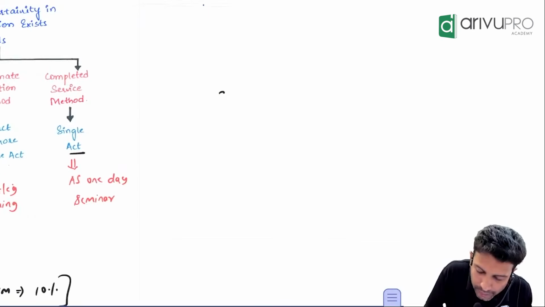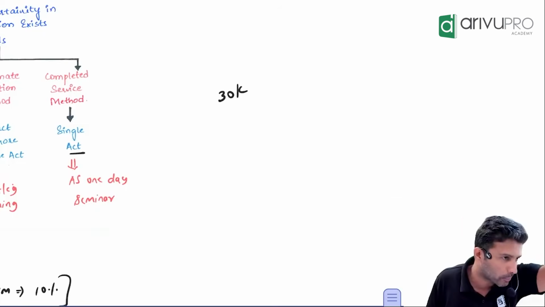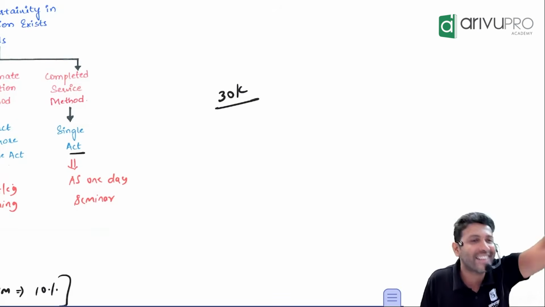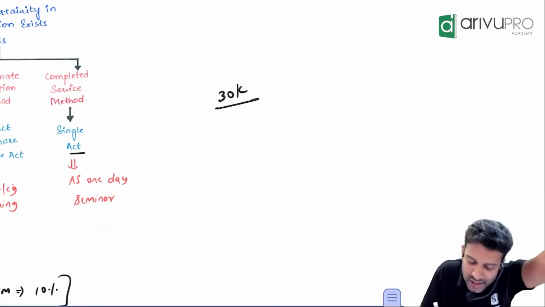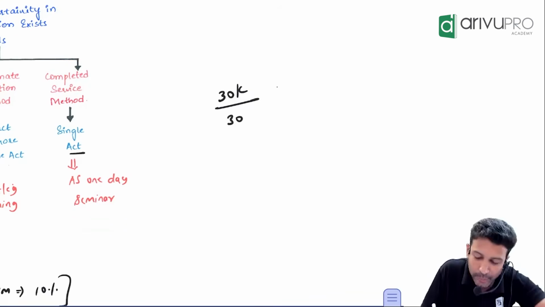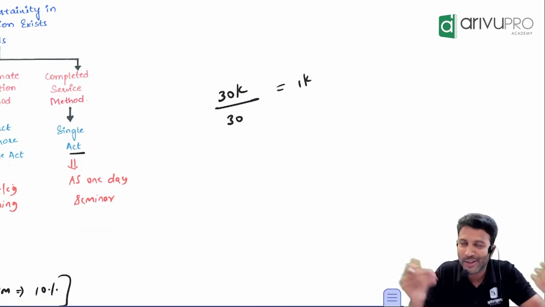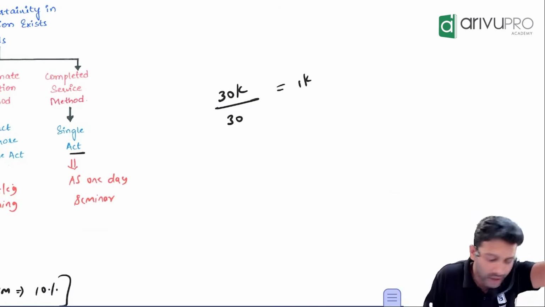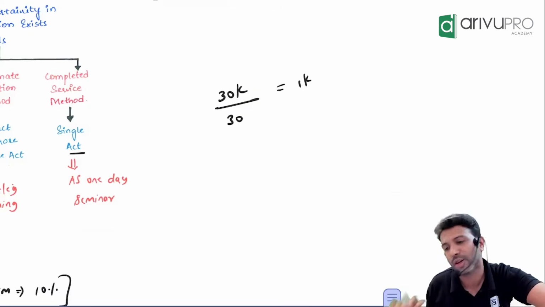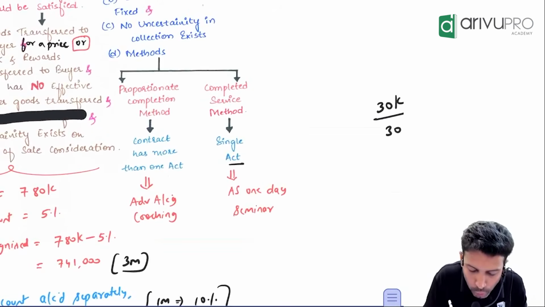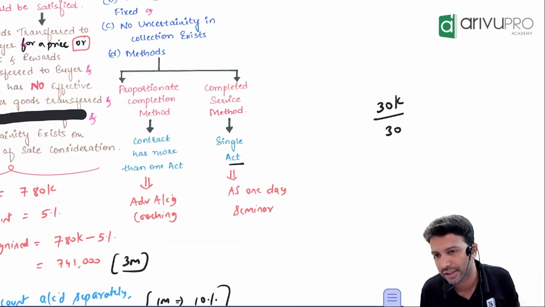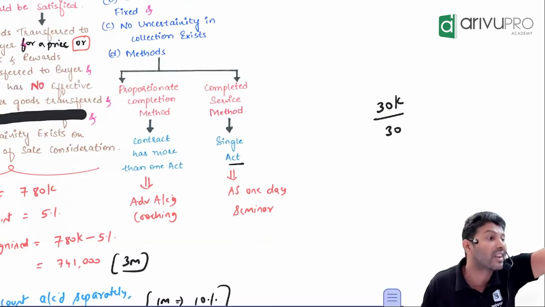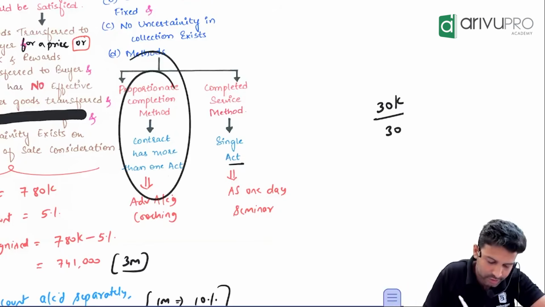Let's say I get paid 30,000 for teaching advanced accounting. Yes, that much only. How much for how many topics? 30 topics. That means for one topic, how much? 1,000. So if AS 14 is completed today, how much revenue can I book in my books? 1,000. If you are doing that, we say you are following what method? Percentage completion method. Because this particular contract does not have one act. It has many acts. Then you will go for this.